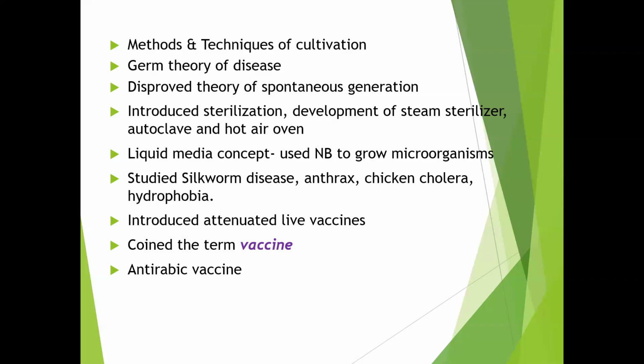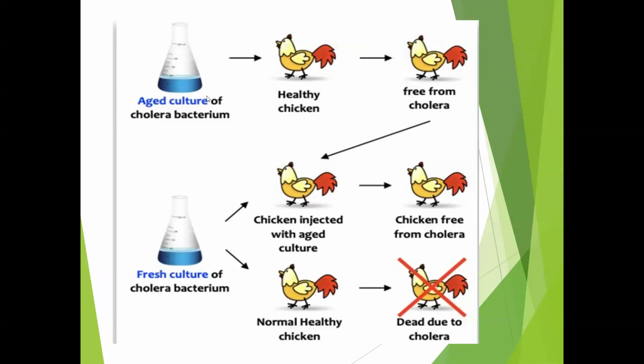He worked with the chicken cholera bacillus, and he identified the concept of attenuation. Here he introduced the live attenuated vaccines. Actually, Louis Pasteur was working with chicken cholera bacillus.